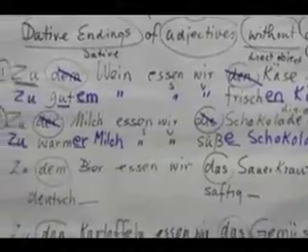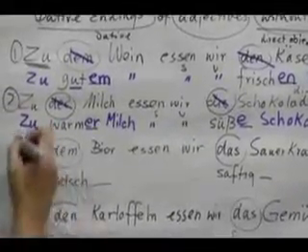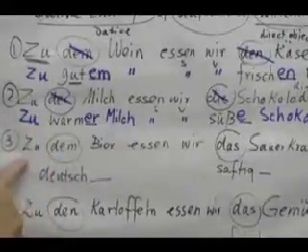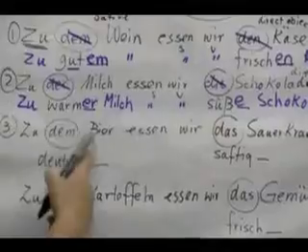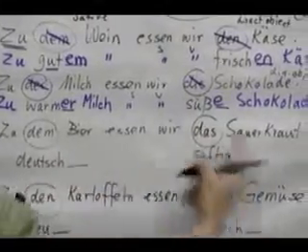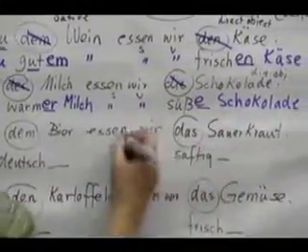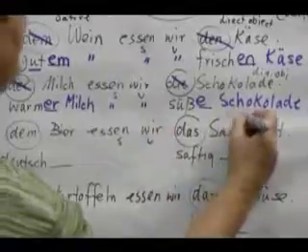Okay, let's look at sentence number 3. Here we have a das word. Das Bier, zu is a dative preposition that changes das to dem. So zu dem Bier essen wir das Sauerkraut, and Sauerkraut, subject, verb, is our direct object.